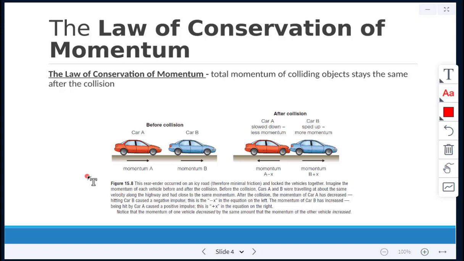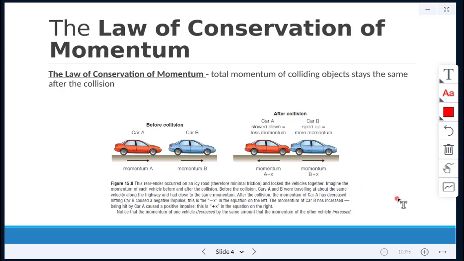Imagine the momentum of each vehicle before and after the collision. Before the collision, cars A and B are traveling at about the same velocity along the highway, and therefore had close to the same momentum. After the collision, the momentum of car A has decreased, shown by A minus X, because hitting car B caused a negative impulse. The momentum of car B has increased. Being hit by car A causes a positive impulse, shown by that positive X in this equation.